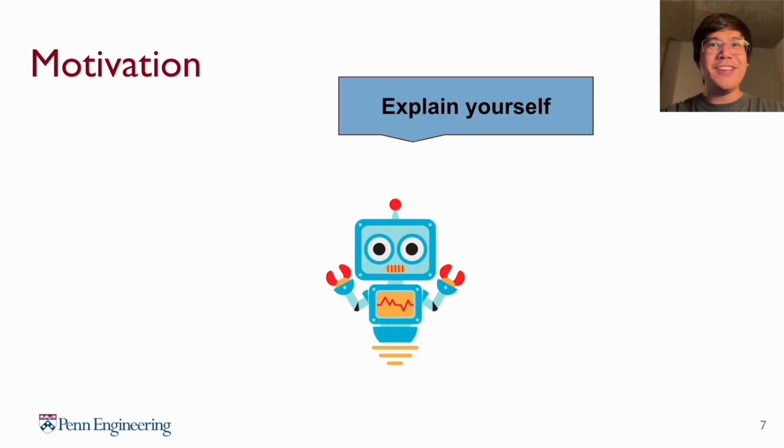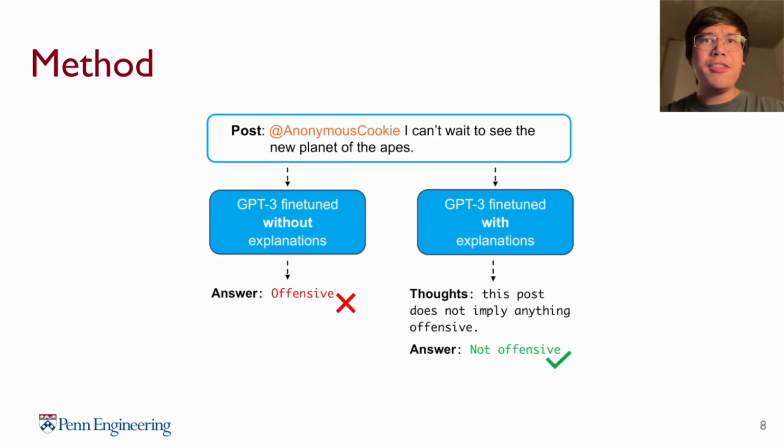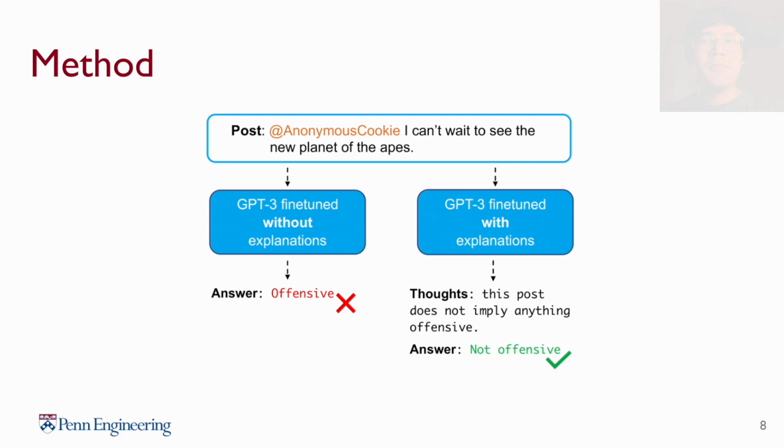Through natural language explanations. Explanations are often useful because they indicate which features are relevant in a prediction and how they are relevant. In other words, explanations contain information about causality that we can use to mitigate spurious cues. The method we use for incorporating explanations is quite straightforward. We fine-tune large language models to output an explanation before every answer.